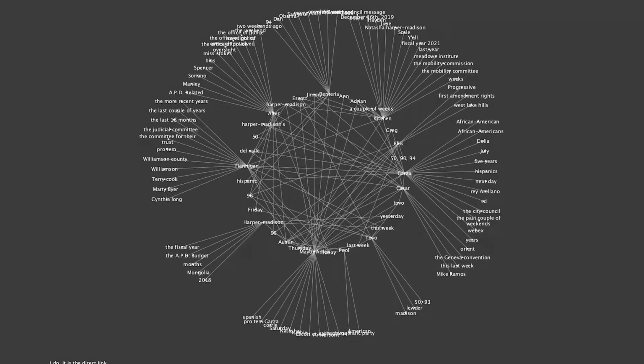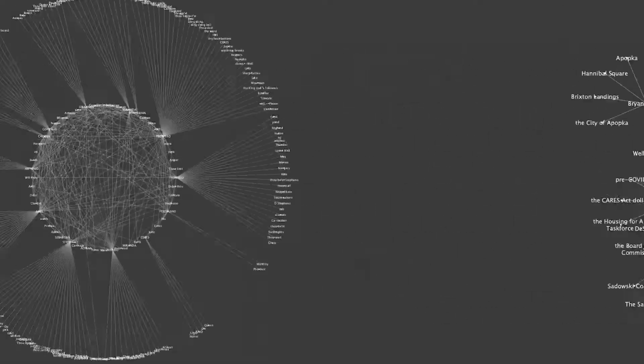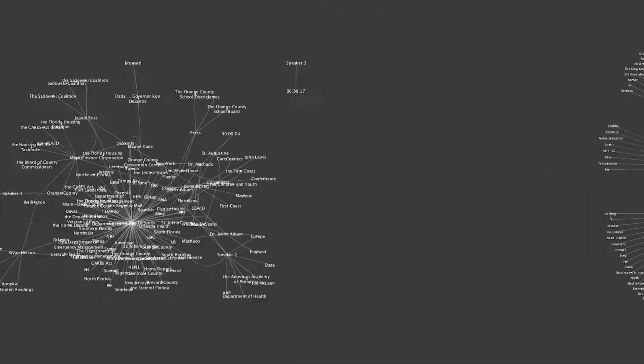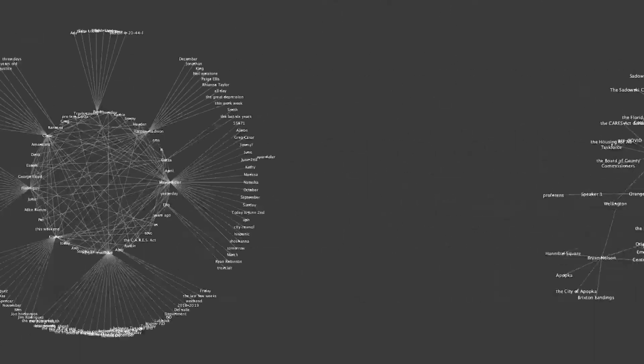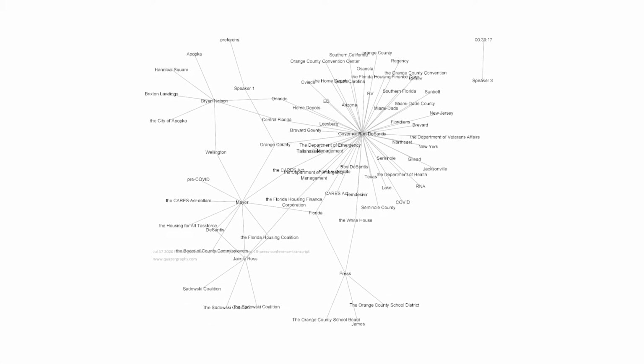Enter QuazerGraphs. QuazerGraphs is a technology that takes linear transcripts and transforms them into interactive network graphs that illustrate the relationships between meeting participants and important topics. Here is the previously mentioned press conference in QuazerGraph form.